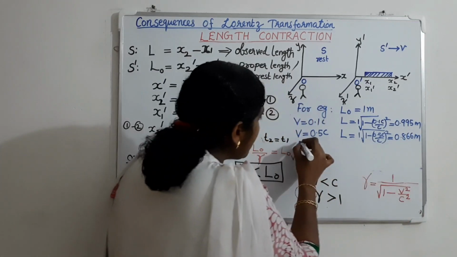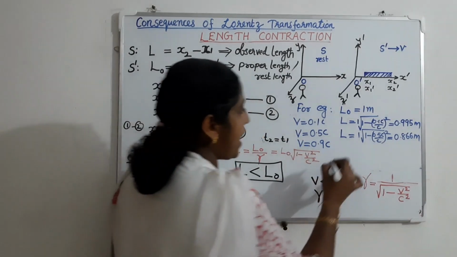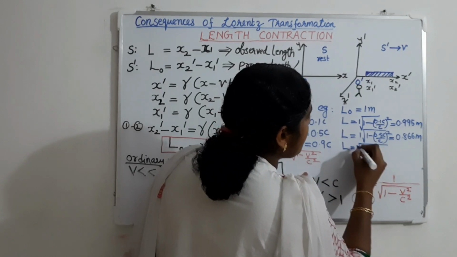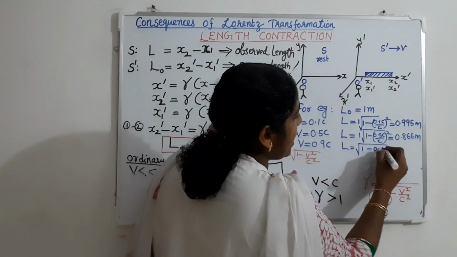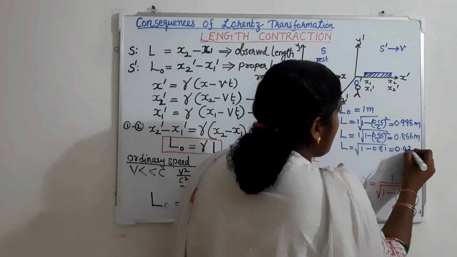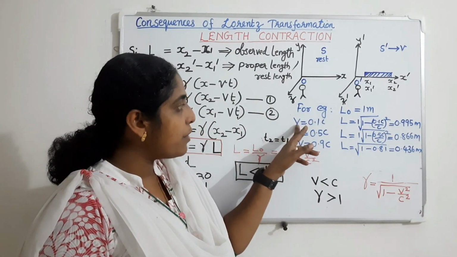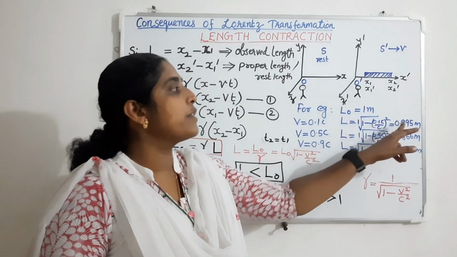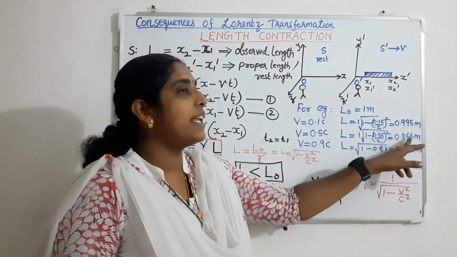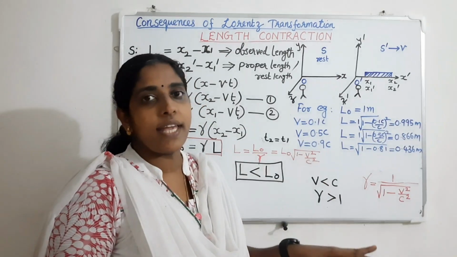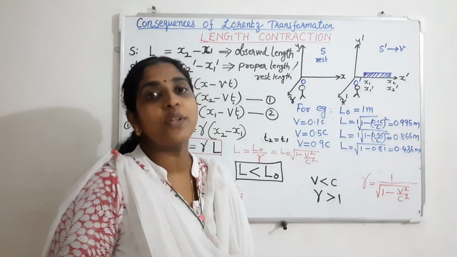which is around 0.866 meter. Also we can consider the third speed, which is 0.9 c, that is 90% of the speed of light. Then L is equal to root of 1 minus (0.9 c by c) square, that is 1 minus 0.81, which is equal to 0.436 meter. Looking at these three examples, we can see that when the speed of the moving body is 0.1 c, the observed length was 0.995 meter. As the speed increased to 0.5 c, the observed length decreased to 0.866 meter. And finally, when it is 0.9 c, the observed length is 0.436 meter.